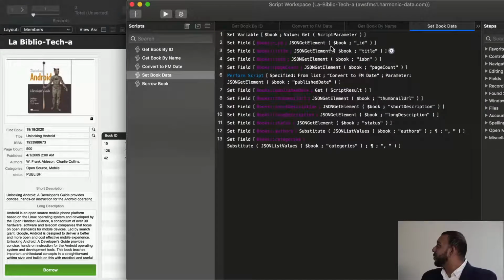And once we've got our book data in our script parameter, we want to parse out the fields from that JSON object and set them into our global fields. The only problem is that MongoDB returns to us a date object that is not in FileMaker format.